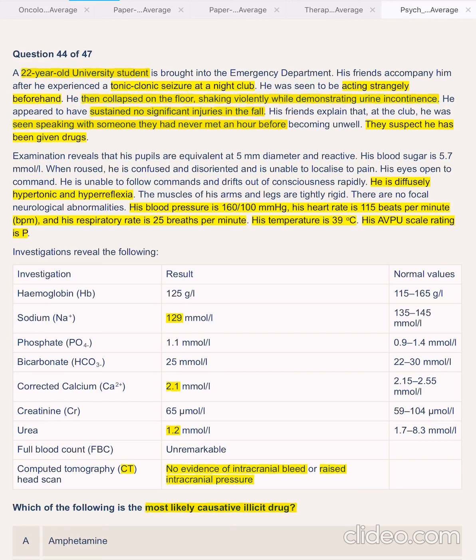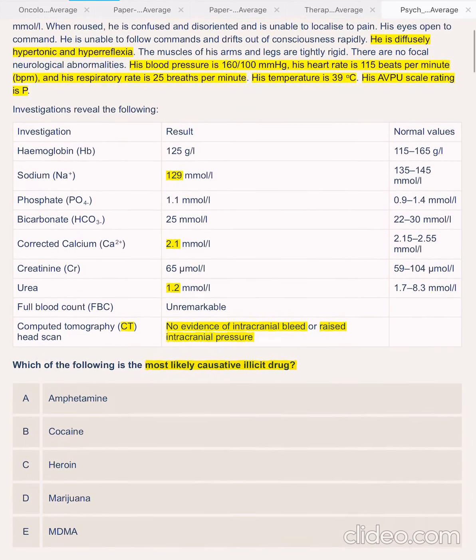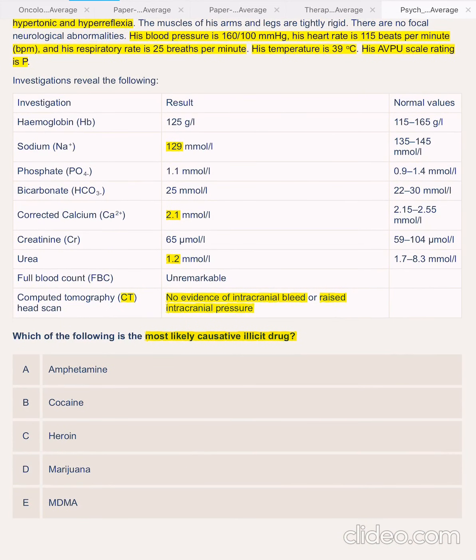Suspected drugs given. Examination reveals his pupils are equal at 5 mm diameter and reactive. Why is this important? If it is an opioid, then it's going to be pinpoint pupils. So it's neither cocaine nor heroin. Marijuana, I think, leads to dilation, cocaine dilation, heroin pinpoint pupils.